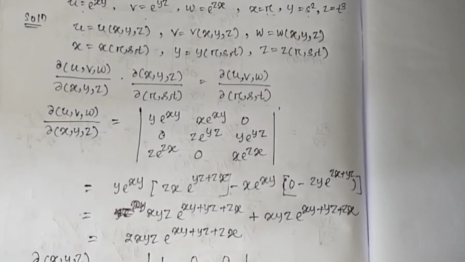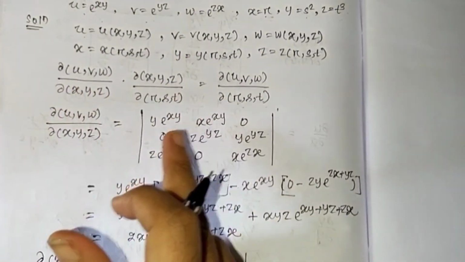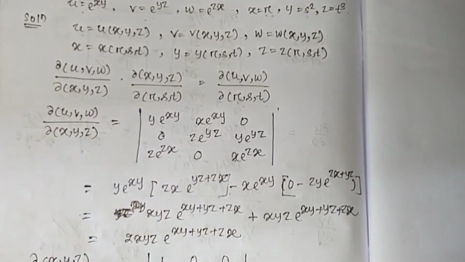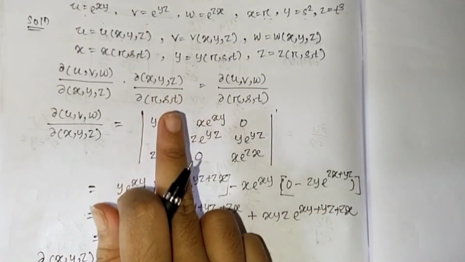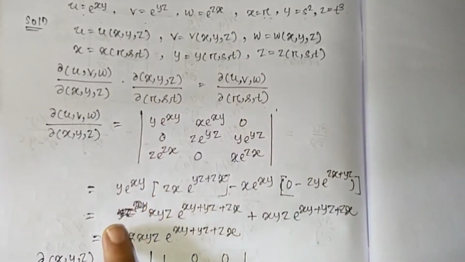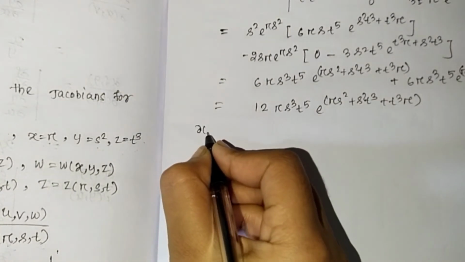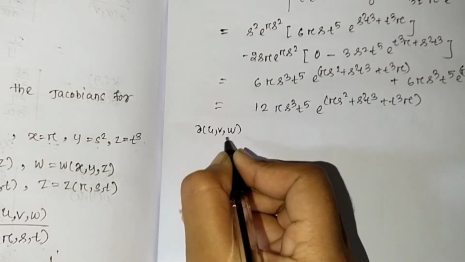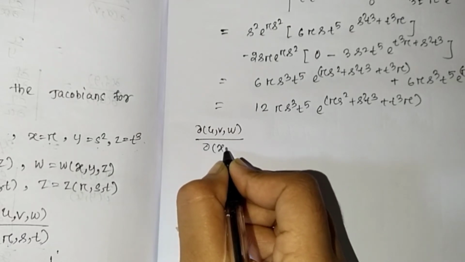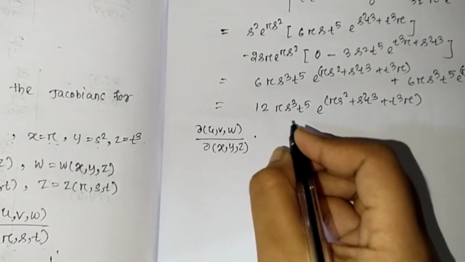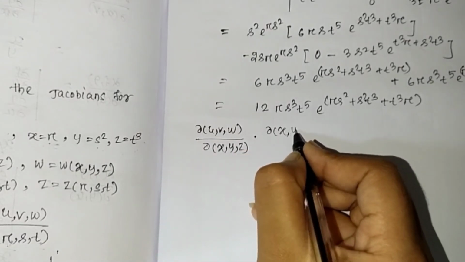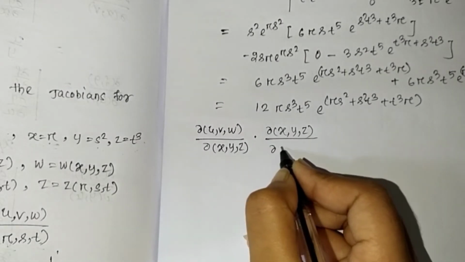Then we will multiply these two: Jacobian of u, v, w with respect to x, y, z into Jacobian of x, y, z with respect to r, s, t.